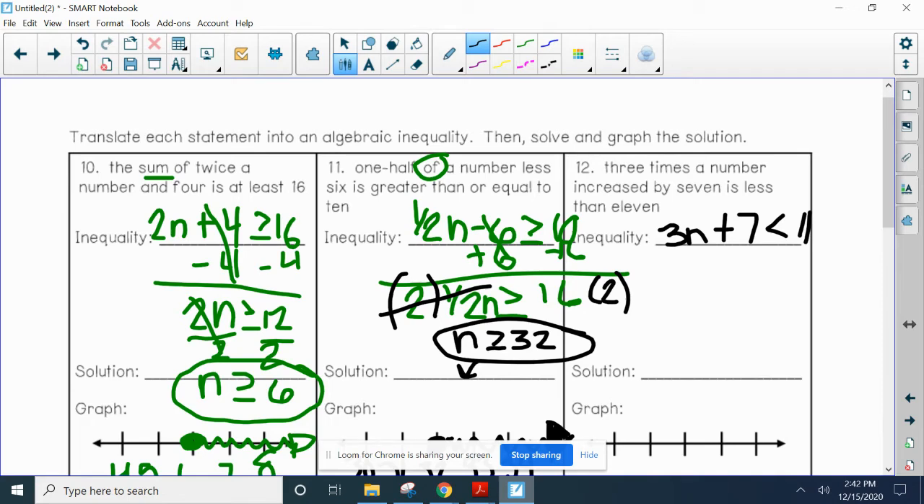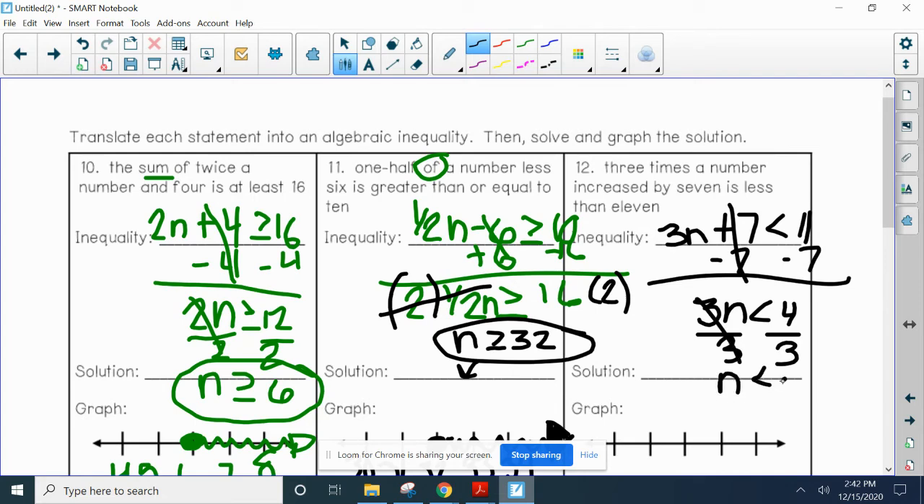All right, so then we go ahead and solve it like a regular two-step equation. We get rid of our addition first with subtraction. 3n is less than 4. And then we're going to go ahead and divide both sides by 3. So n is less than 4/3 or 1 1/3.